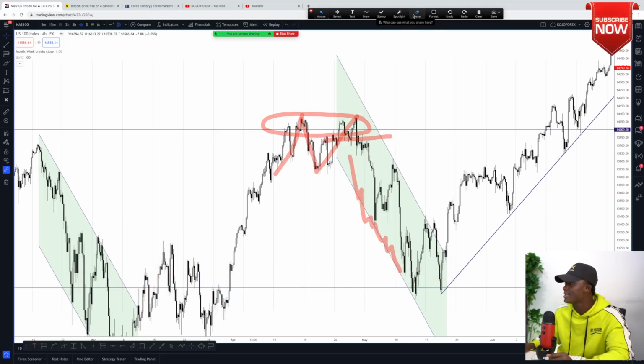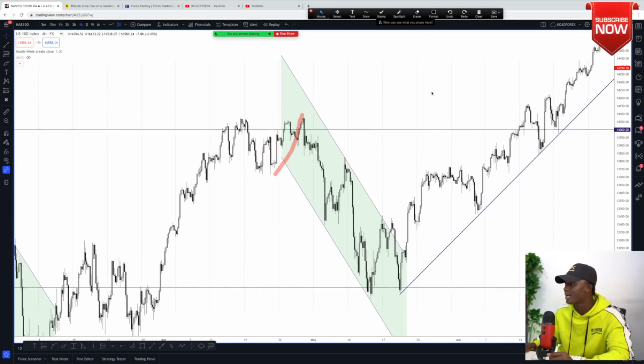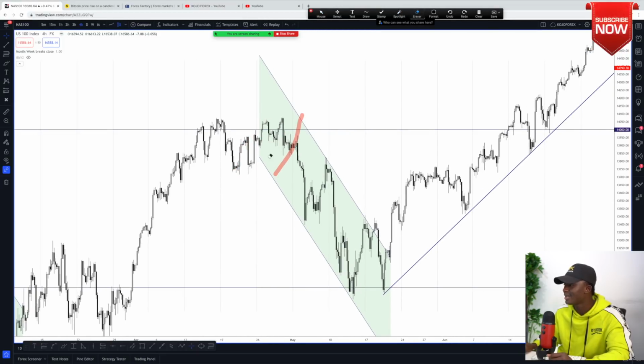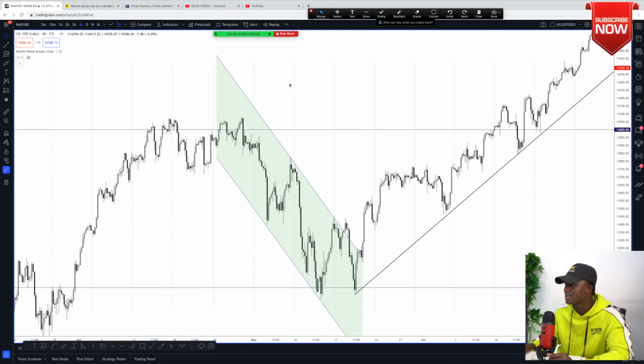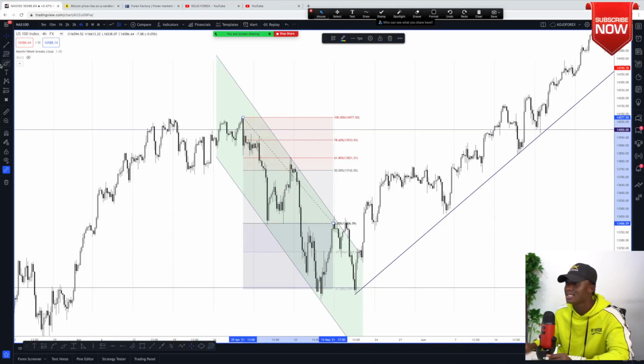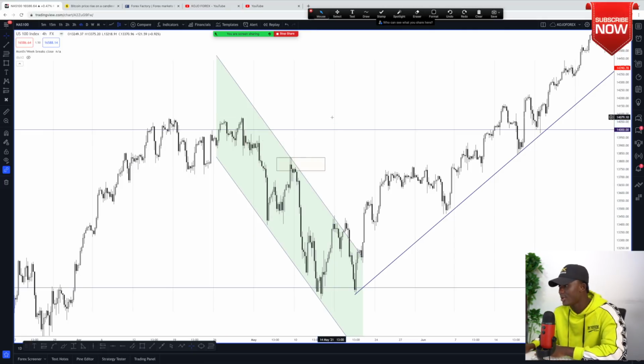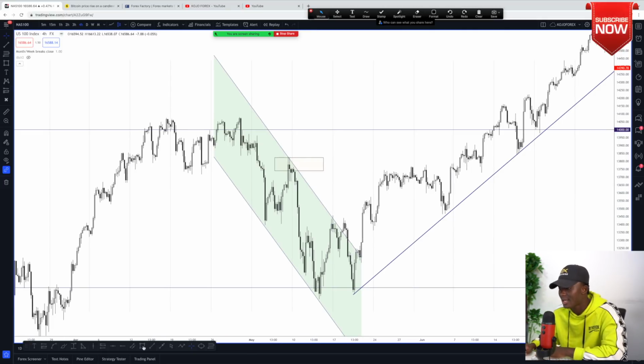Now, even if I missed the initial entry point around that 14,000 region, then what could I have done? I could have only applied another technical knowledge, which is applying my Fibonacci, right? So from that top range all the way to the downside here, then we can see Fib really reacting, right? We can observe the market reacting in this 61.8 and then 50 retracement region, and then finding the very beautiful chart patterns within that area. Then I can just sell this market and then make the rest of the pips that would have been accumulated from it.